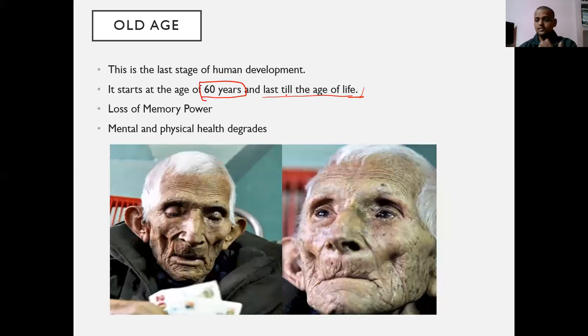But if someone survives beyond 60 years, that will come in old age. In this, our memory power deteriorates. We lose our memory power. We forget our friends. We forget everything that made sense to us when we were young, in middle age, and in adolescence. Everything we forgot.